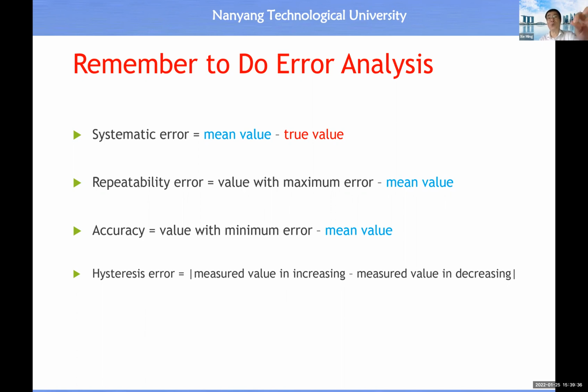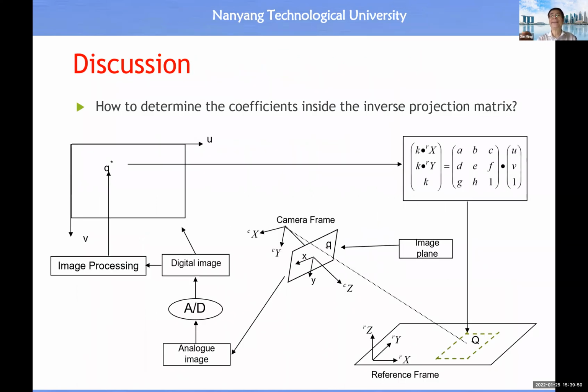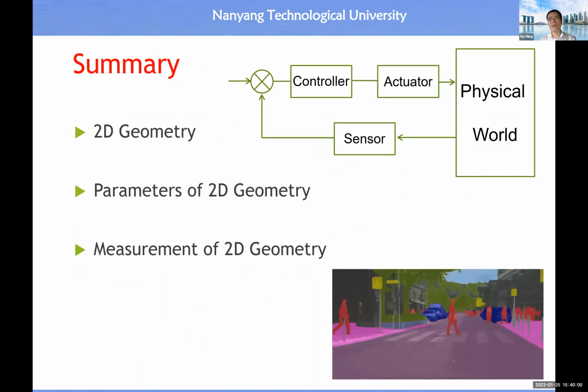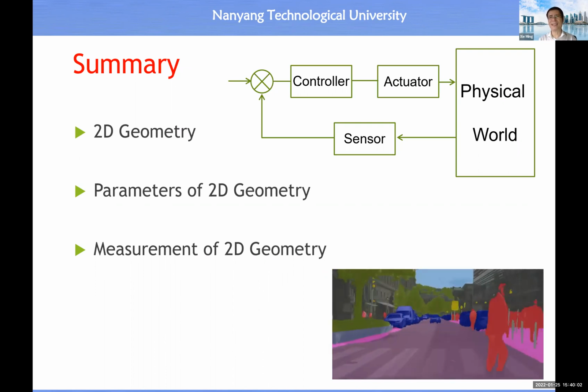So you have these 2 sets of measurements. Then you see whether there's an error gap or not. If there's a gap, then you have a hysteresis error. If there's no gap, there's no hysteresis error, right? So you can do error analysis with this measurement and sensing system for 2D geometry. All right. Okay. So remember to do error analysis.